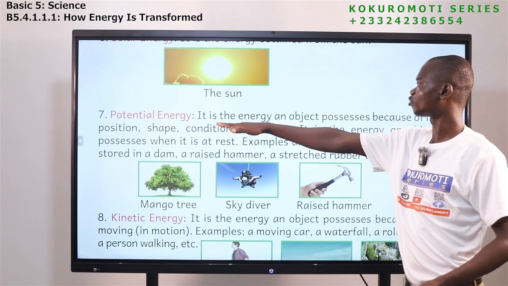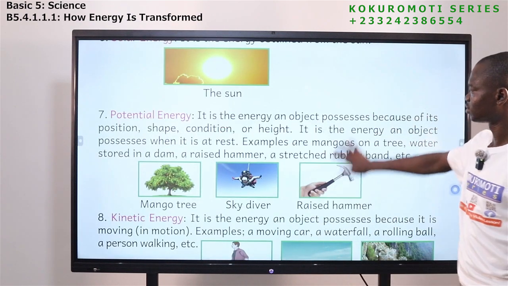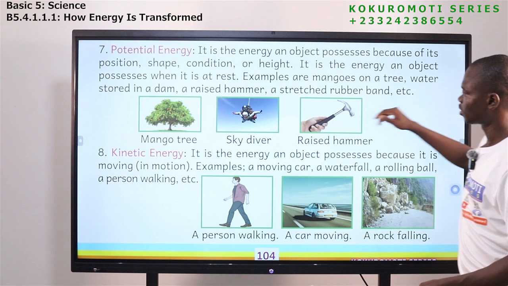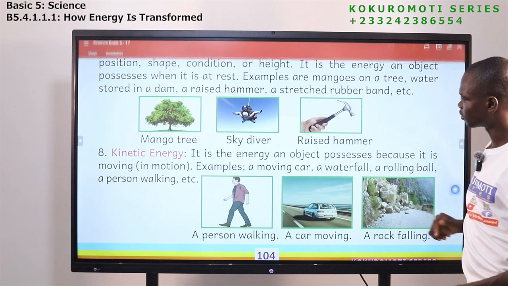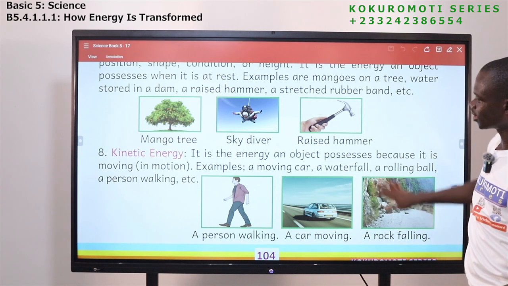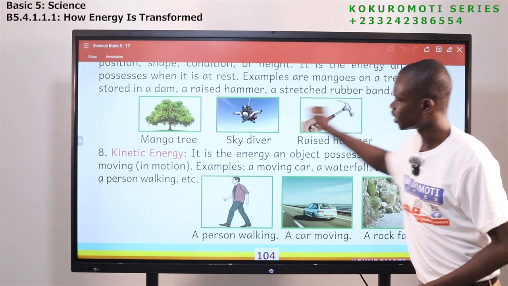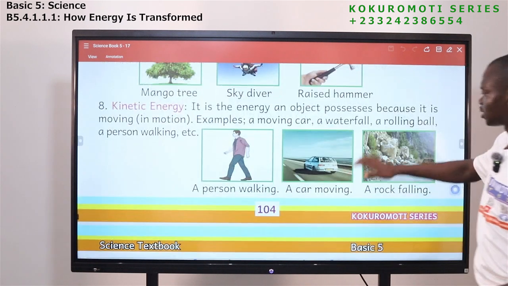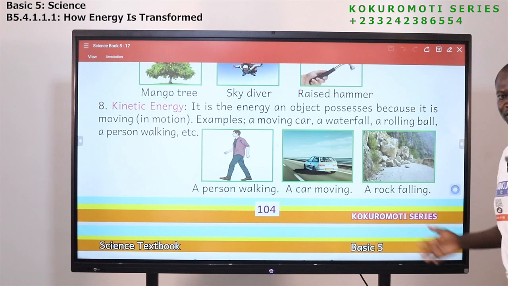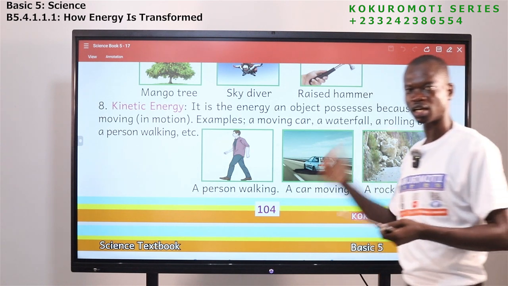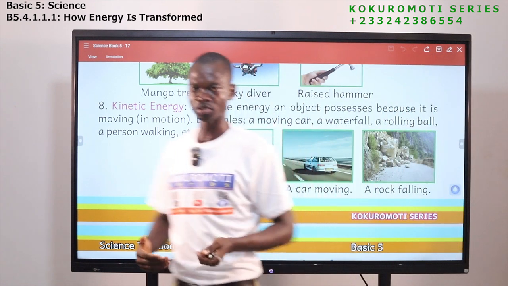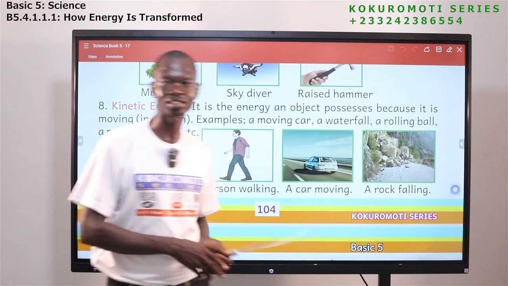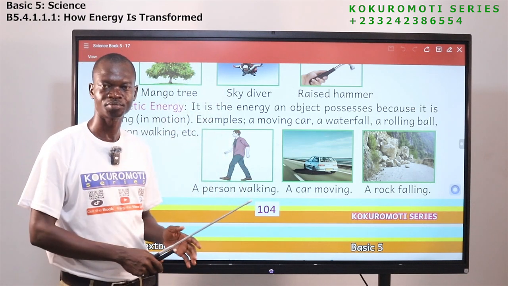We have potential energy. These are places where we can get potential energy. All these objects have potential energy. And then we have kinetic energy. They are also found here. So these are the forms of energy that you should know, and we have seen examples of where these energies are obtained.